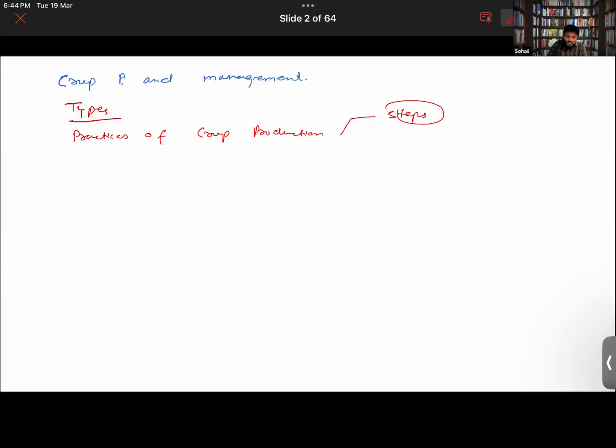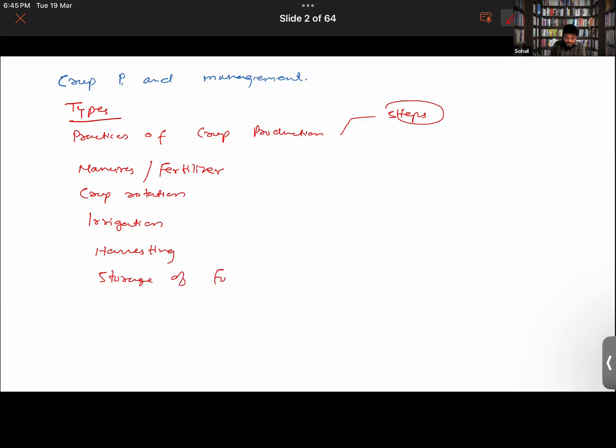Then we will be studying about manures and fertilizers. What are their role in agriculture? What is crop rotation? And how is it useful for the soil? And then we'll be studying about irrigation. And after this, you would be studying about the harvesting. And the last step involved in the crop production and its management, that is storage of the food.